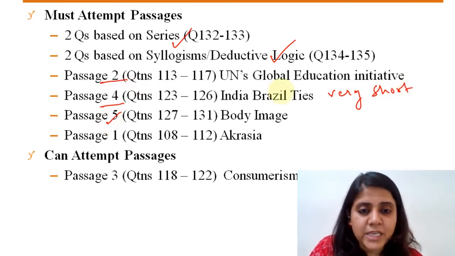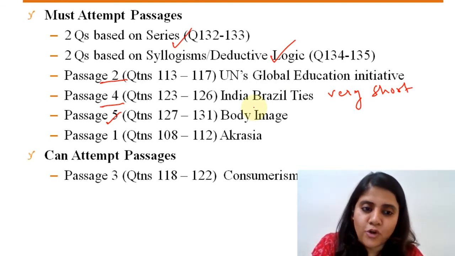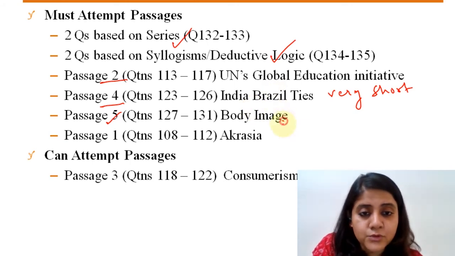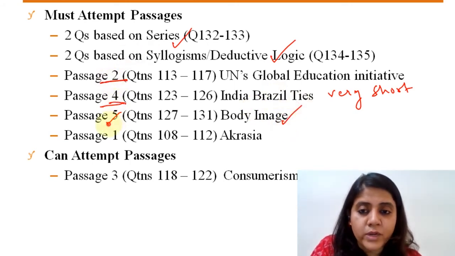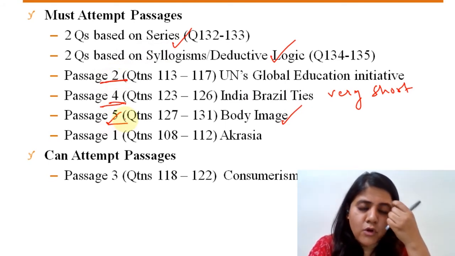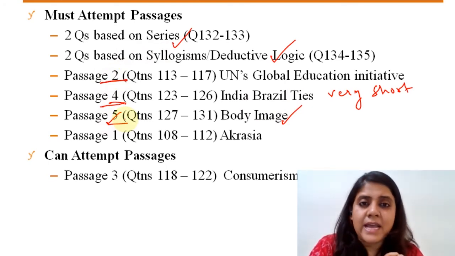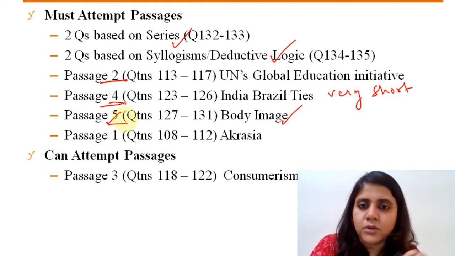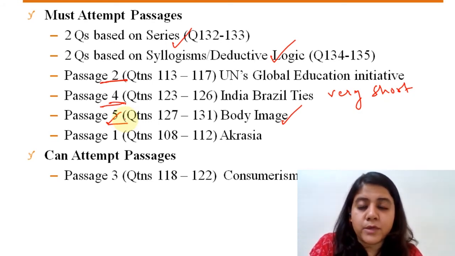There was a fifth passage based on body image, about how we view ourselves and all of that. That was also an interesting, easy read. Reading and understanding the passage was not really difficult. So yes, that is also something that you could have done. Out of all these, passages 2, 4, and 5 were fairly simple to read with fairly easy questions. There were a few difficult questions out of these also, so those particular questions you may have chosen to leave, but otherwise, all of the questions were more or less easy to attempt, right?